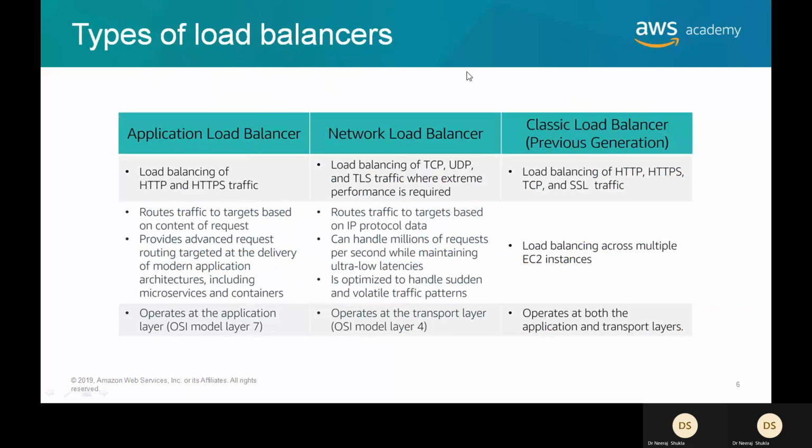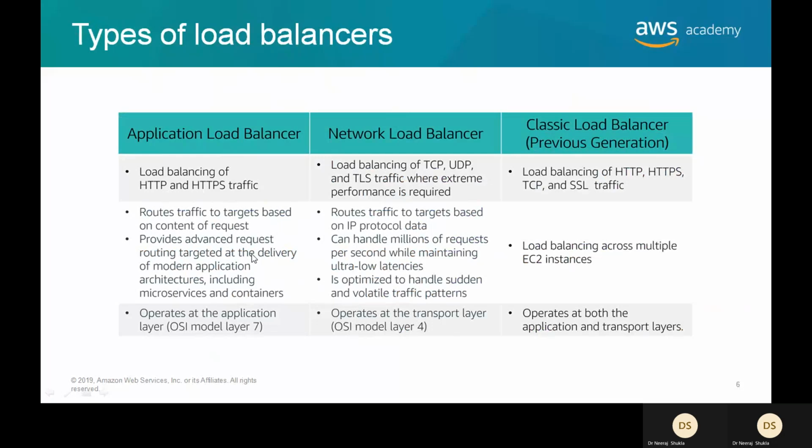Now, load balancers are of three categories. First is application load balancers. They take care of any kind of HTTP and HTTPS traffic. They route traffic to targets based on the content of the request.